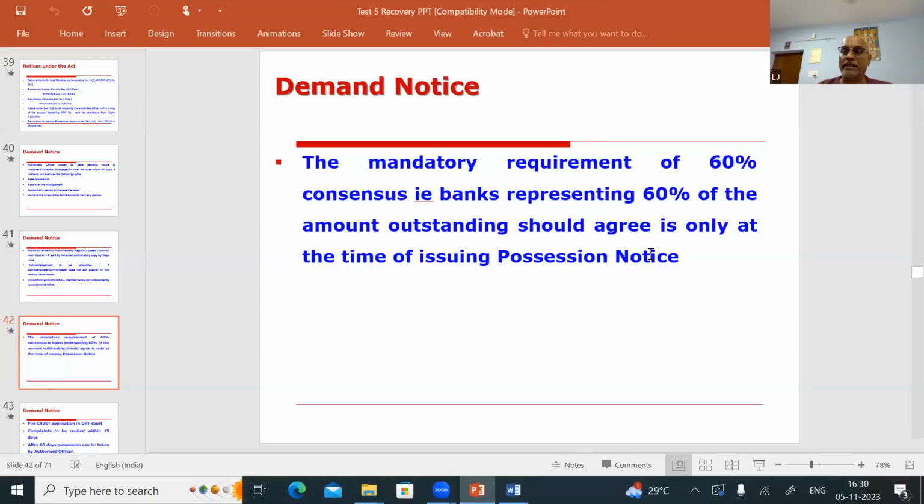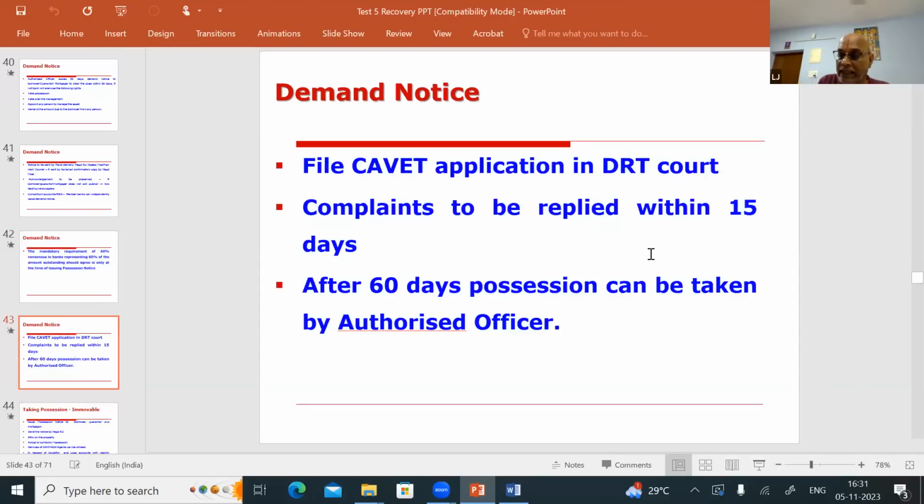Okay, so in this question they are asking whether to get permission before demand notice or before possession notice. Before demand notice, no need. Before possession notice, then what is the condition? Whether all banks must permit? No. 60% consensus, from banks representing 60% of the amount outstanding. If we get the permission, it is sufficient under the consortium and multiple banking arrangement.